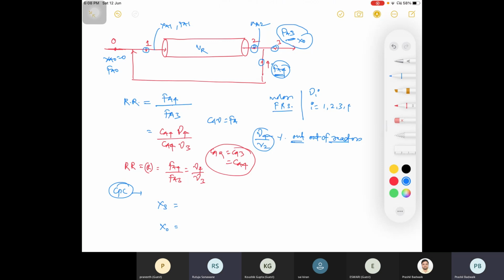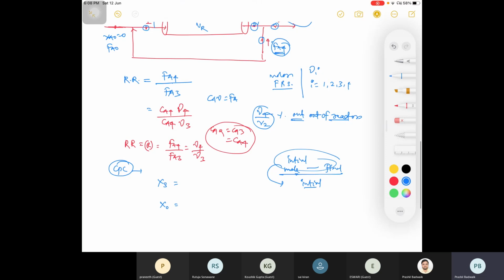It is 1 minus Ca2 by Ca1, and overall is 1 minus Ca3 by Ca0. Okay, so it is in terms of Ca, or you can write in terms of molar flow rate, right? It is continuous. So initially what number of moles you have, initial moles, and what is your final moles? So this is what you are getting converted, and if you define with respect to initial, how much of the initial moles has been converted. Okay, how much of initial moles has been converted.